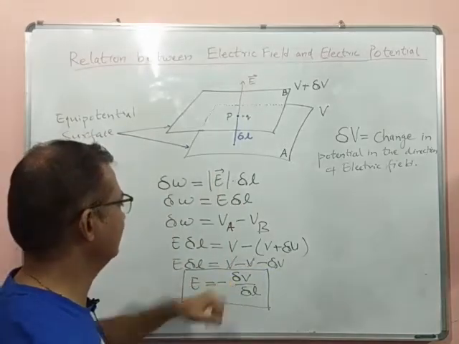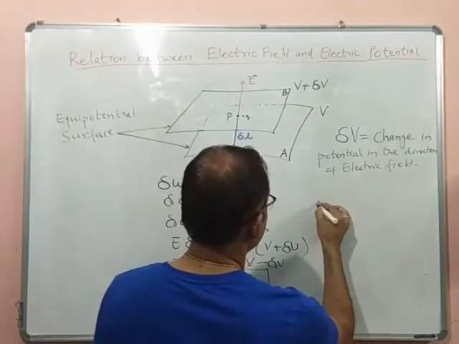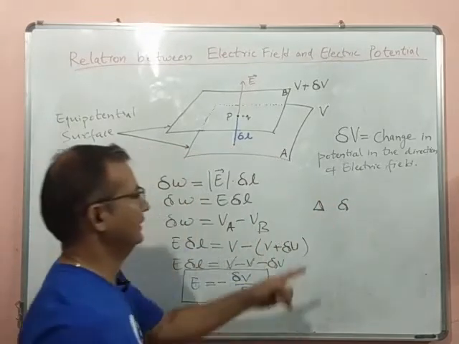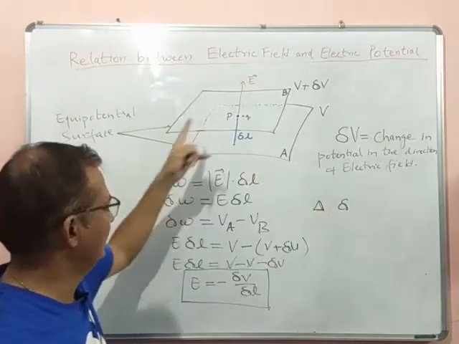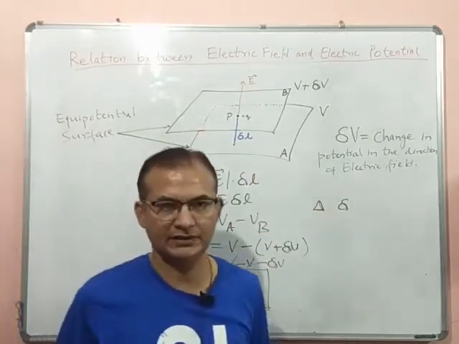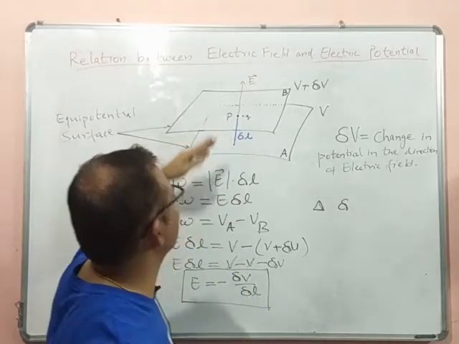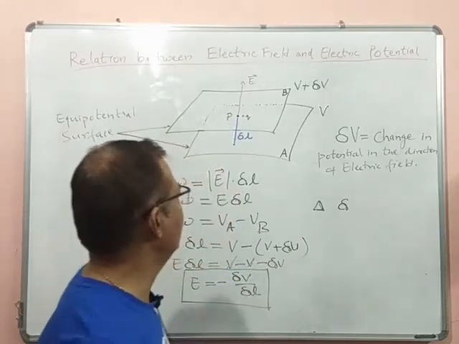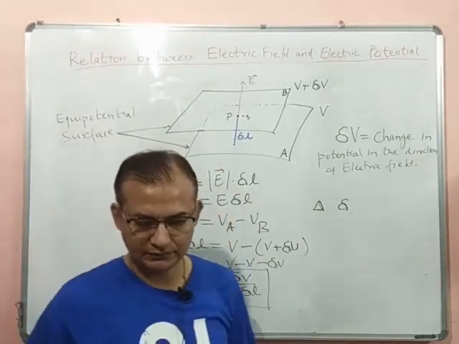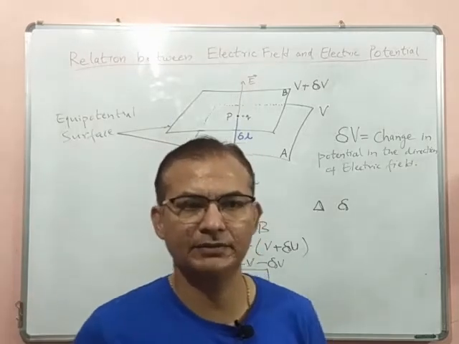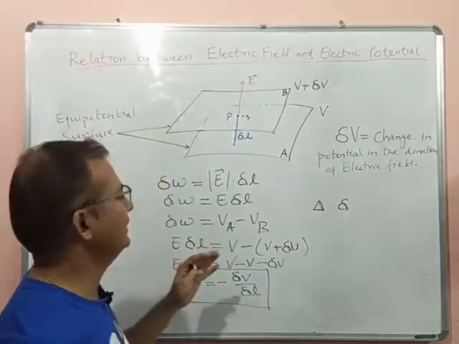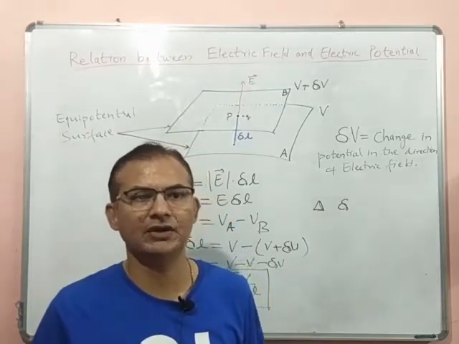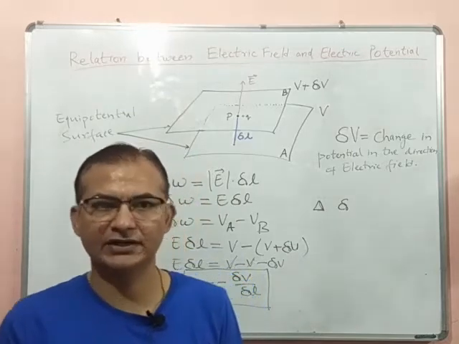First of all, what is the difference between this delta and this delta? Here we have considered all the directions of the axes, x, y and z, because the equipotential surface can make any angle with respect to all three axes. If it is making a certain angle theta with respect to the x axis, it will have components in the x direction, y direction and z direction.